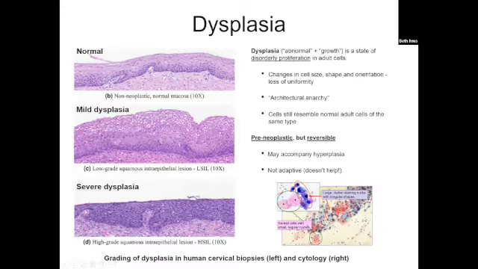If we see dysplasia, we know it's at least pre-neoplastic. Does that make sense? So it has the potential to become cancer if it isn't already. So dysplasia is highly concerning.